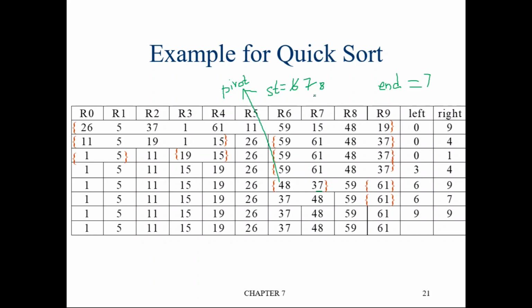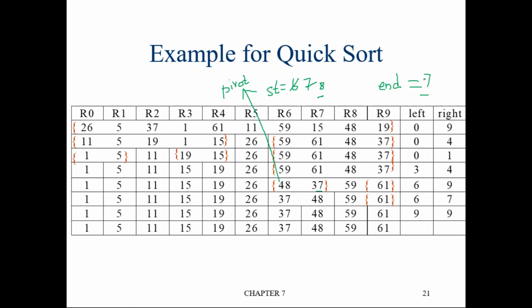Now we have to check whether start is less than end. Start is not less than end. Start is 8 and end is 7. Start is greater than end. If start is less than end, we can directly swap the element at start location and the element at end location. But now start is greater than end. In this case, what should we do? The element at end location should be swapped with the pivot element.